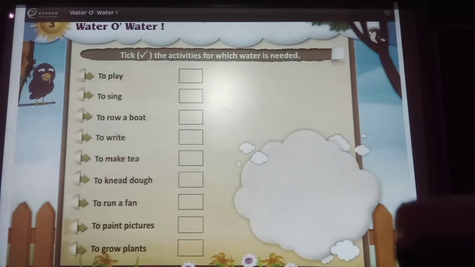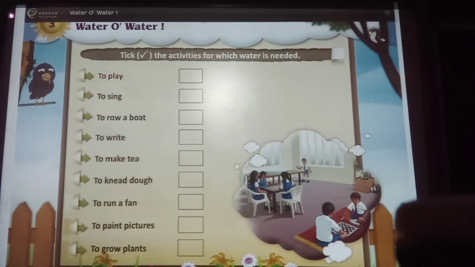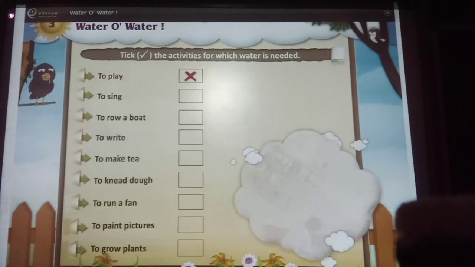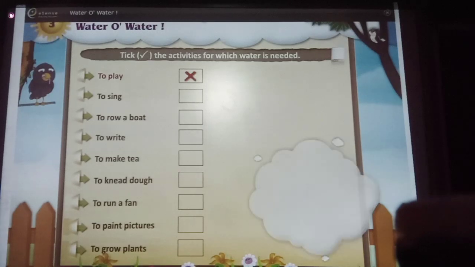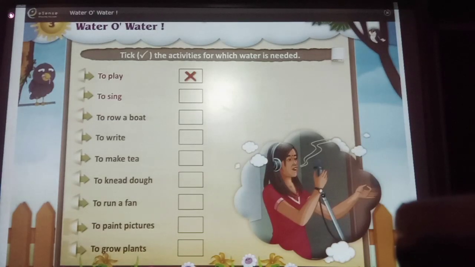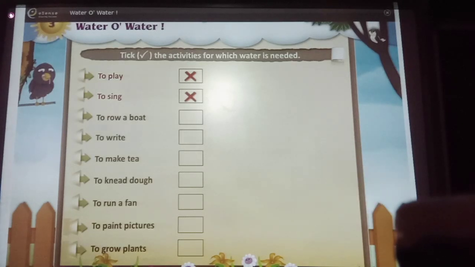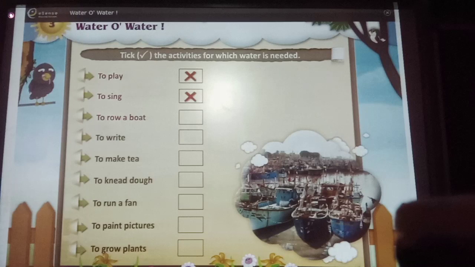First activity, to play. For playing game, there is no need of water. Second activity, to sing. For singing, water is not required. Third activity, to row a boat.